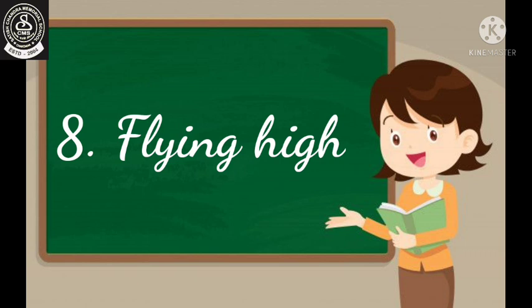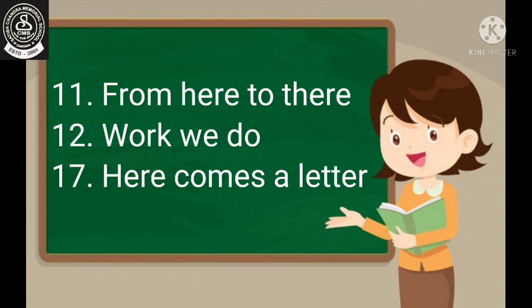So different types of things we have come to know about birds in this chapter. Then in chapter number 11, From Here to There, we have read about different modes of transportation. In chapter number 12, we have read about different types of work we do for earning money. And in chapter number 17, we have read about how we communicate with each other, modes of communication.